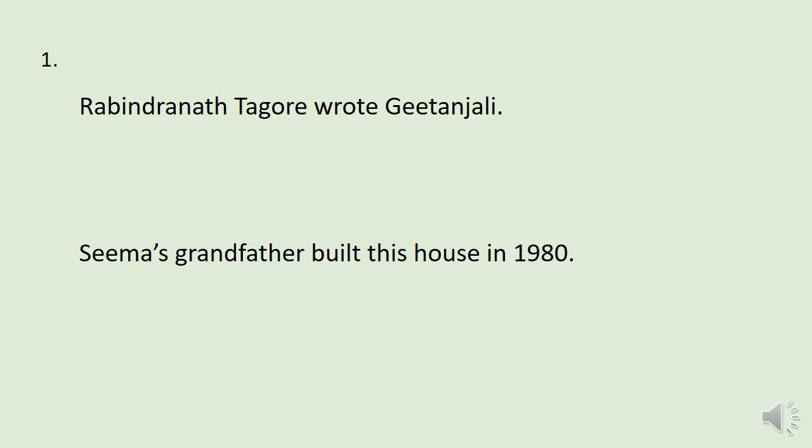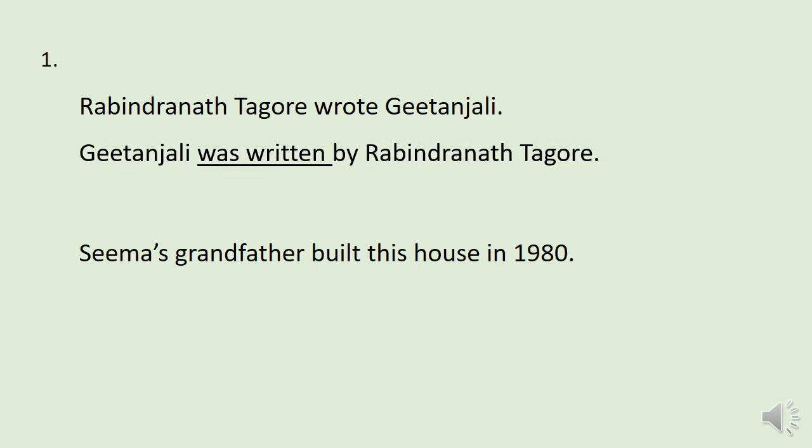That is, Gitanjali is the subject of the passive voice, and Rabindranath Tagore is the object of that passive form, and we have to change the verb from active to passive form to change its expression. Okay, so what is the passive expression? Gitanjali was written by Rabindranath Tagore.